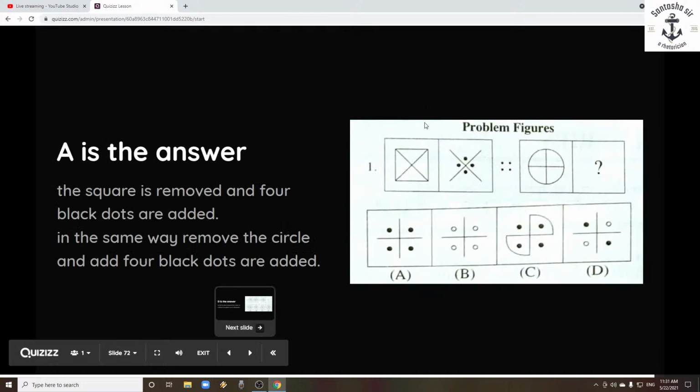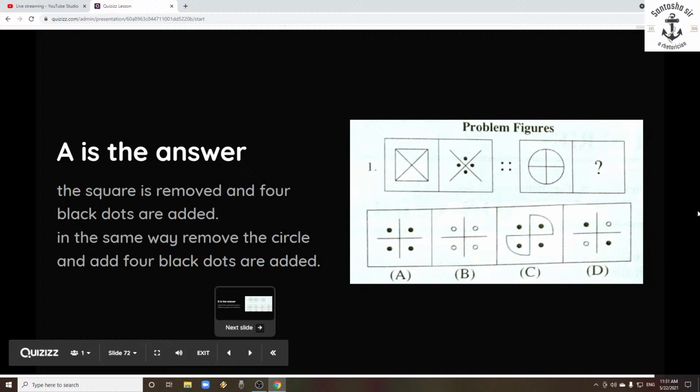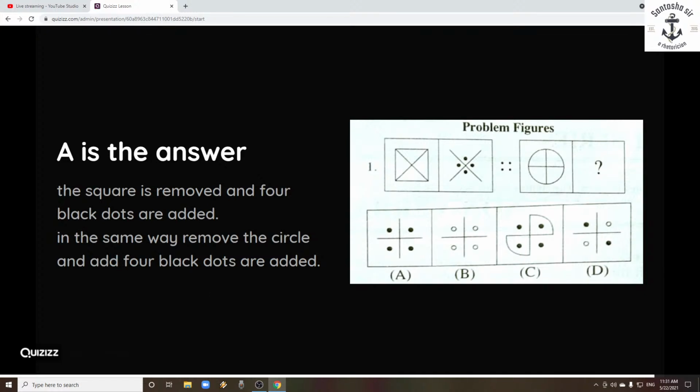Now we will move on to the problem figures. So 4 different options were given there. You need to fill the question mark, but how? See how we have to think. Here the square is removed first of all, and that cross mark will remain the same. The lines inside the square box will remain, and they have added 4 black dots, right? In the same way, if you remove the circle, the plus symbol or the lines inside the circle will remain the same, and you add the black dots again. That is why A is the answer, right?